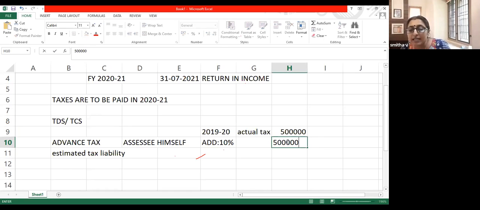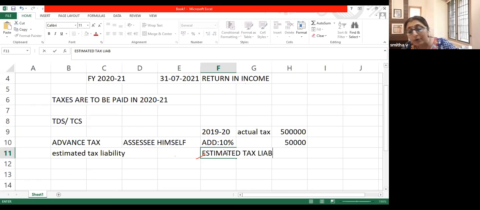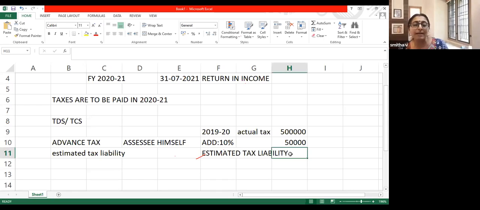So I estimate my total tax. Depending upon your actual business conditions, it need not always be an addition. It can be a deduction as well. We all know that during these COVID times, there will be a reduction in your total turnover and total sales. So it can be a decrease as well, assuming that it is the actual position of your business. You may decrease from the actual tax liability of the earlier year as well. In this example, I have assumed that there is an increase in my total tax. So I assume that my total tax for 2020-21 is 5,50,000. That is how I make an estimated tax liability.